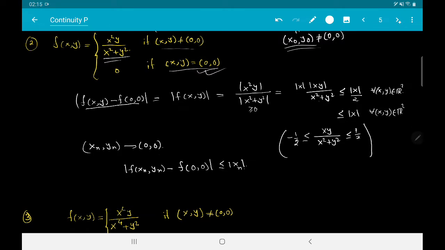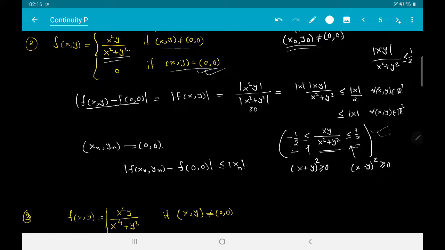How does it follow? To prove this, all you need to show is that the modulus of xy divided by x² + y² should be less than or equal to half, which is the same as saying that xy divided by x² + y² must lie between minus half and half. Now this is very easy to check. The first thing is proved by saying, for example, that (x + y)² is always bigger than or equal to 0, and this is proved using the fact that (x - y)² is always bigger than or equal to 0.